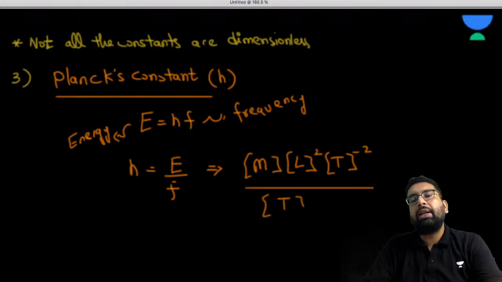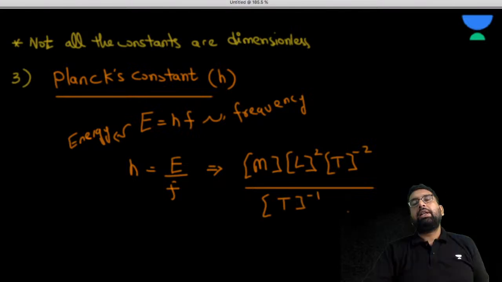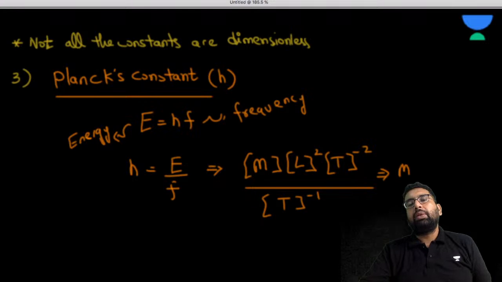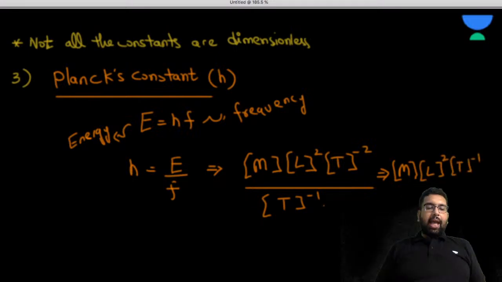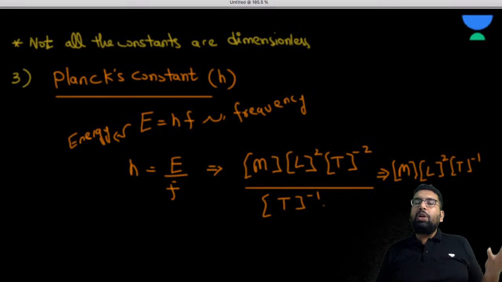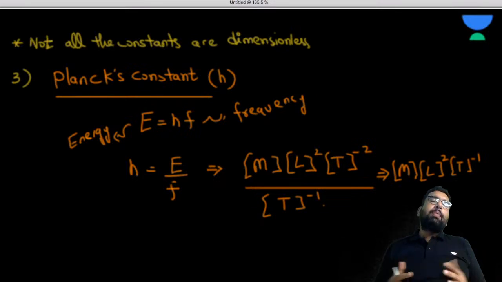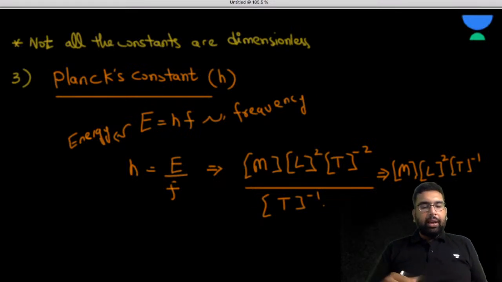It is T minus 1. So this is going to become ML square T minus 1. I hope it is fine to everyone. So again, as I said, some constants are not dimensionless.